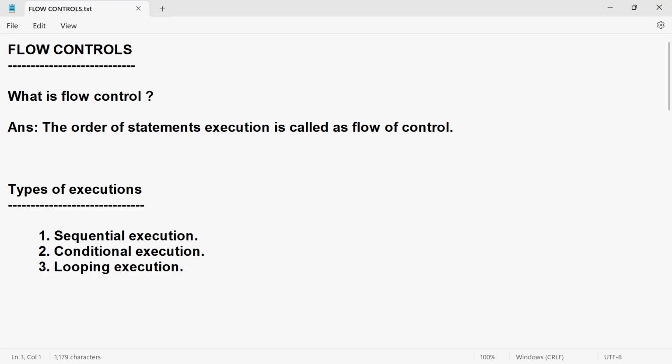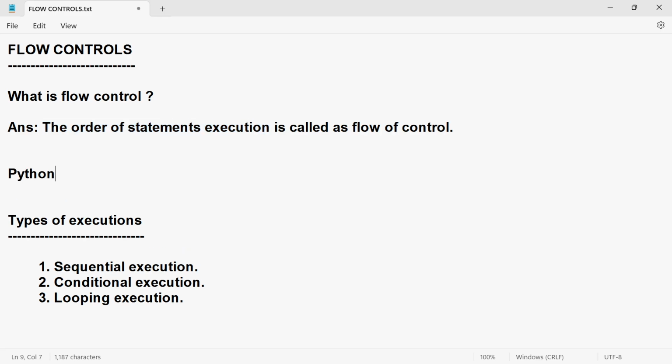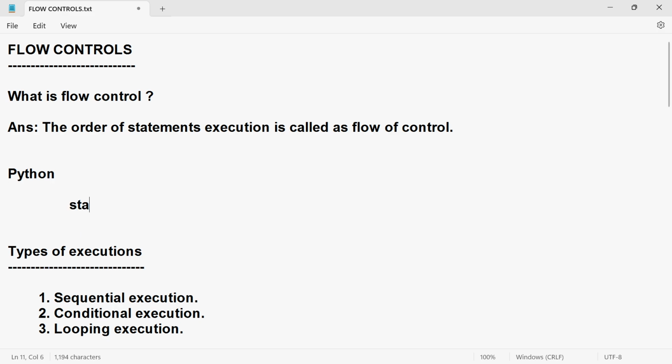First of all, what is flow control? It's very simple. Flow control means the order of statement execution. In Python, think like there are on average 10 statements, and almost all statements follow some kind of order.